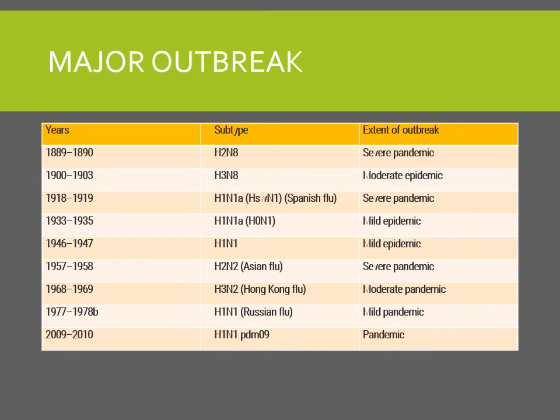Then so many pandemics were there. 1933, 35, H1N1 only. Then in 1957 to 58, it was Asian flu. The strain was H2N2. Then there were more flus, Hong Kong flu, Russian flu, and the latest was the 2009 to 2010 H1N1 pandemic.